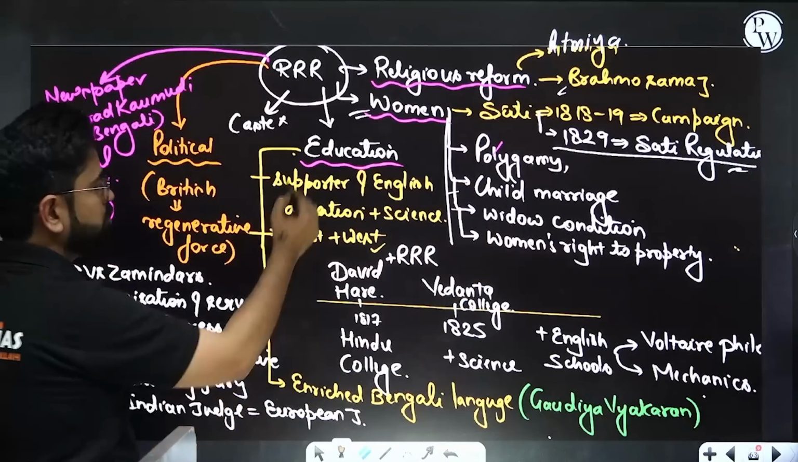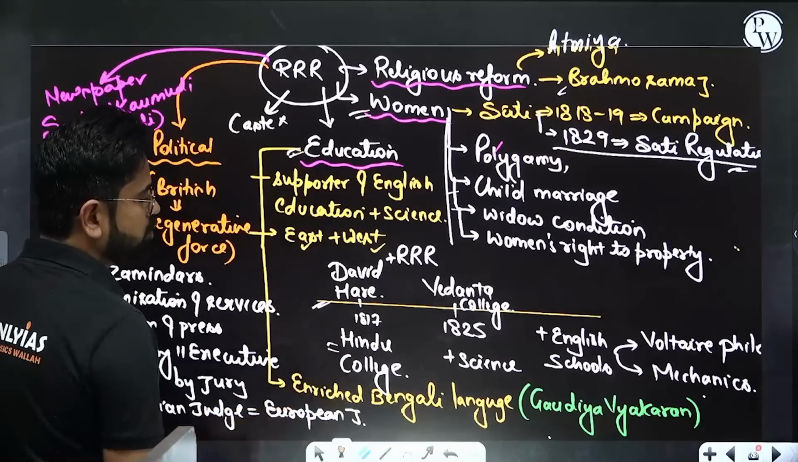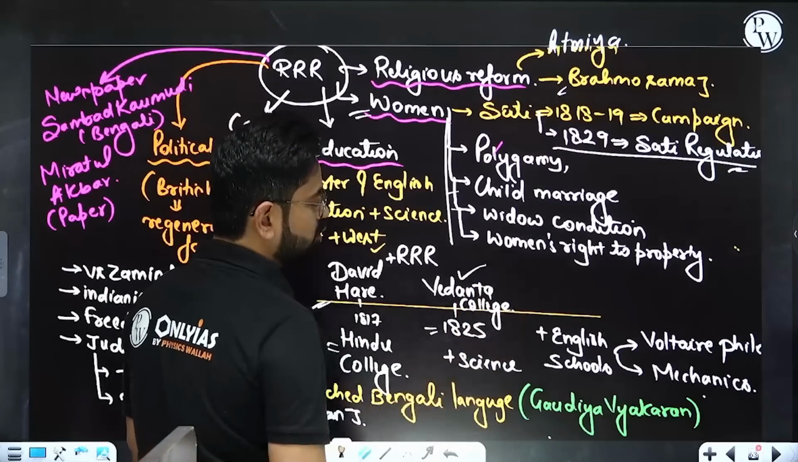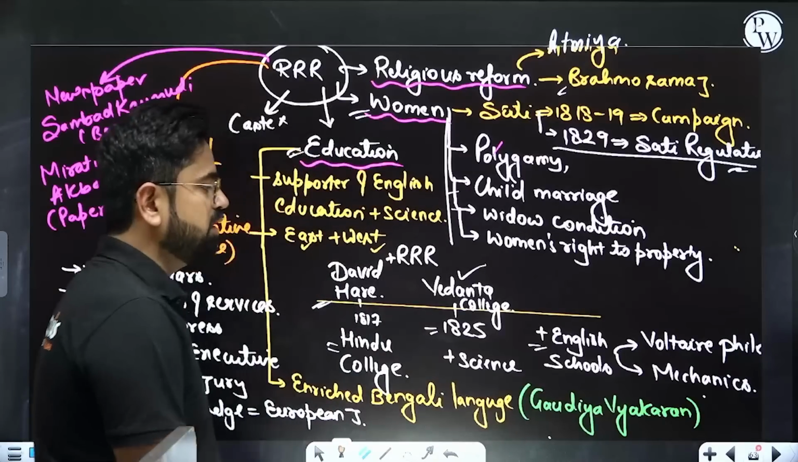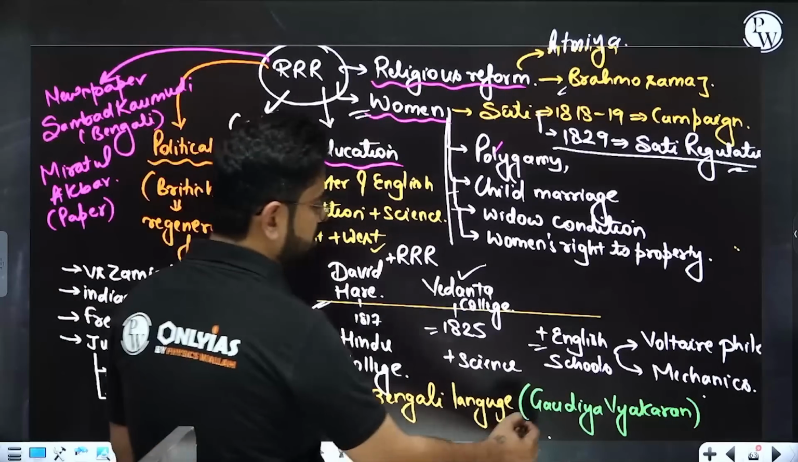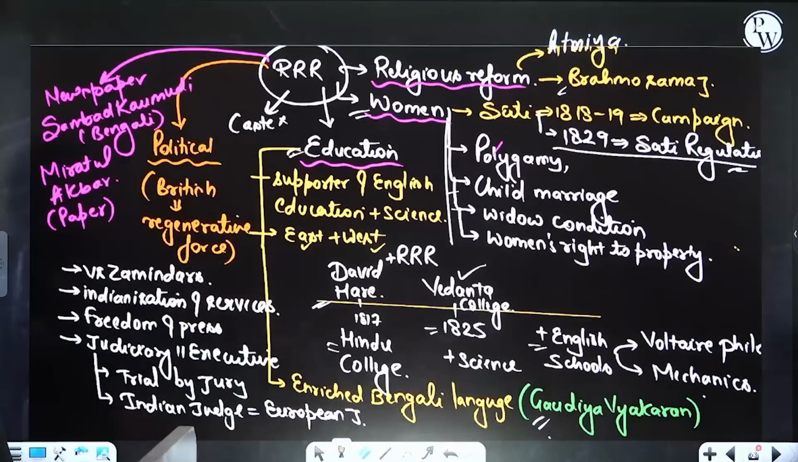Plus he is also associated with education. He was associated with David Hare and the Hindu College. In 1825, he established Vedanta College. There were a lot of English schools where Voltaire's philosophy, mechanics, etc. were taught. One book he is associated with is Gaudiya Vyakaran, in the Bengali language. Other than that, he had some political views, not important.